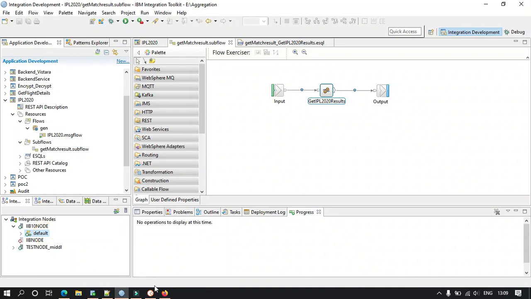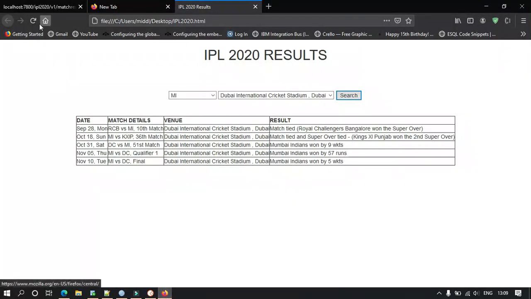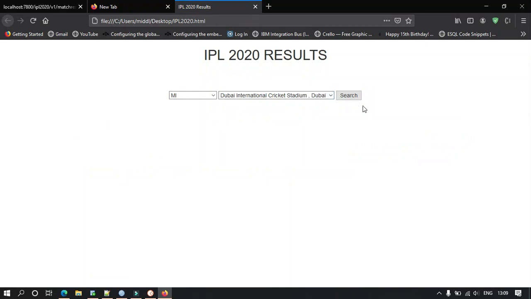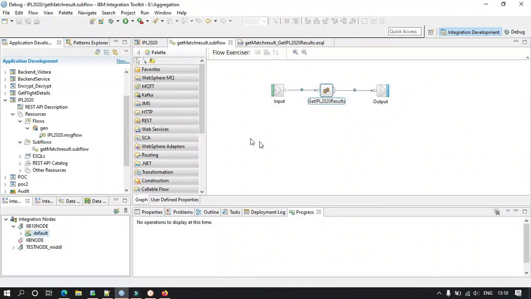When I click on search, the debugger will be launched because my IIB flow will be invoked. Let me search for any other team, DC in Sharjah. Search. See, the debugger is launched because my IIB is invoked.